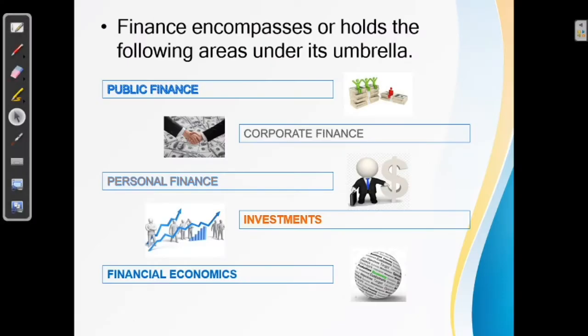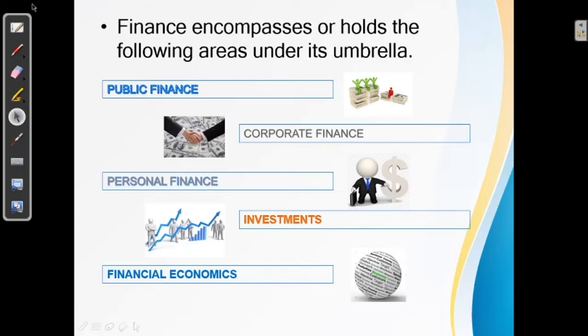Okay, another key component of finance is financial economics. Financial economics talks about the study of the financial system, and why this is coming under finance is because in order to make financial decisions, we need to keep in mind macroeconomic perspectives, and that's why financial economics plays an important role under the term finance.